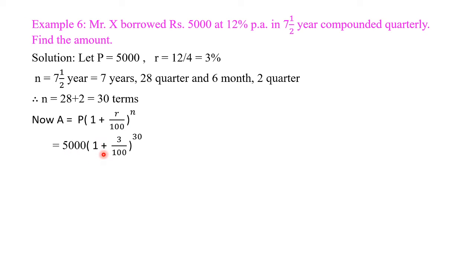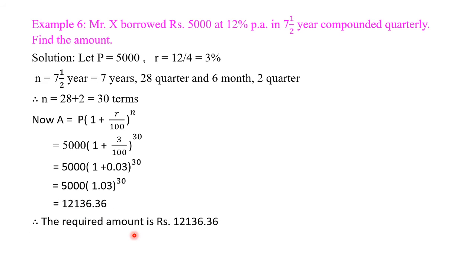5000 in bracket 1 plus 3 divided by 100 bracket raised to 30. After solving this, we get 5000 in bracket 1 plus 0.03 bracket raised to 30, 5000 in bracket 1.03 bracket raised to 30, 1.03 bracket raised to 30 into 5000. We get 12,136.36. The required amount is 12,136.